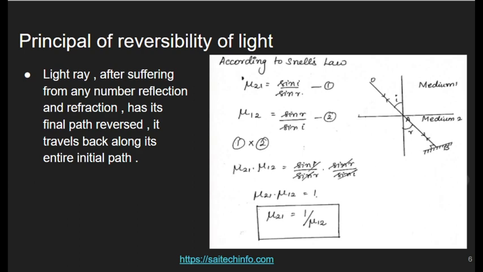So next is the principle of reversibility of light. In refractive index, we have seen that one medium is with respect to another medium. That is, we can represent it as mu 2 1, which refers to the second medium with respect to the first medium. It will be represented as mu 2 1, the refractive index of second medium with respect to first medium, which is nothing but sin i by sin r, as we have already seen. And mu 1 2 is nothing but the refractive index of first medium with respect to second medium.